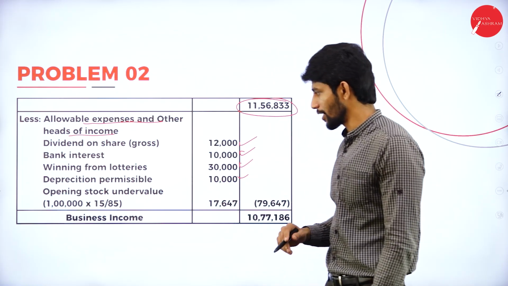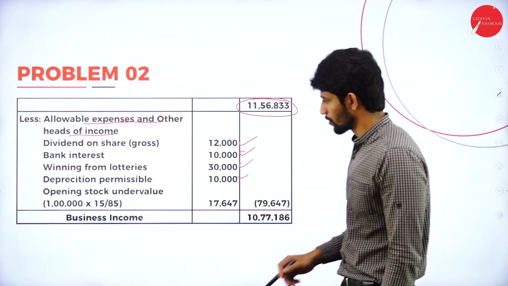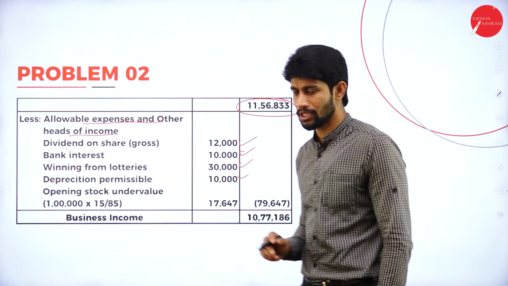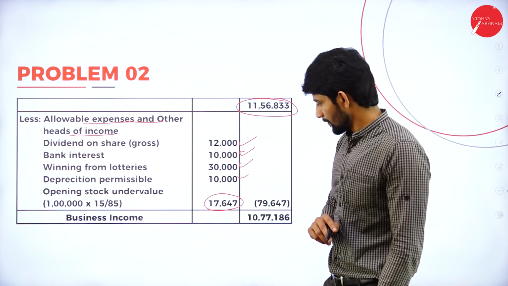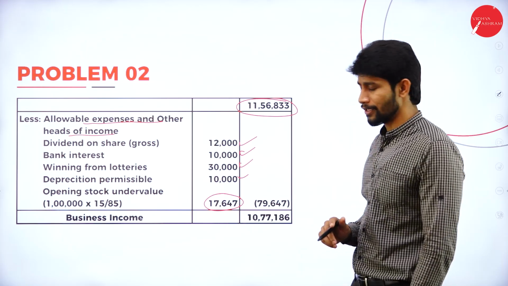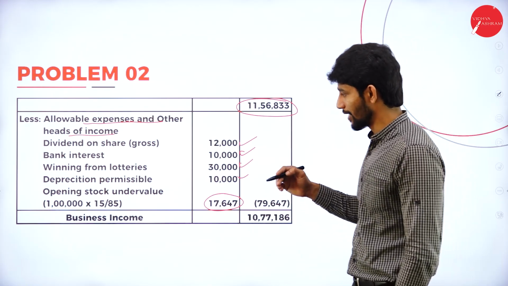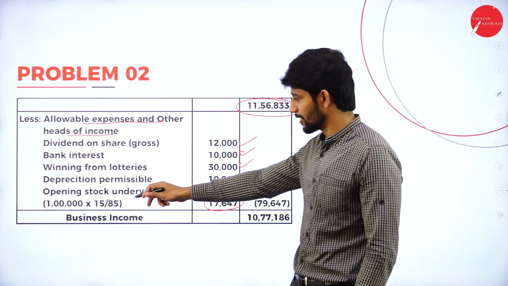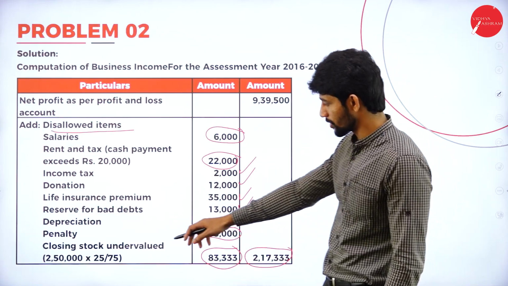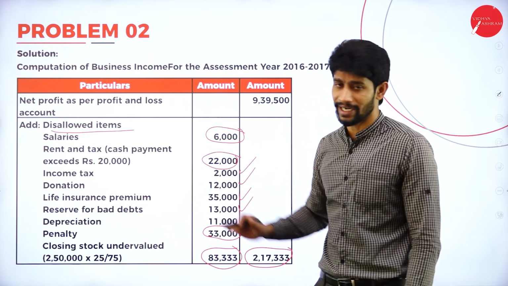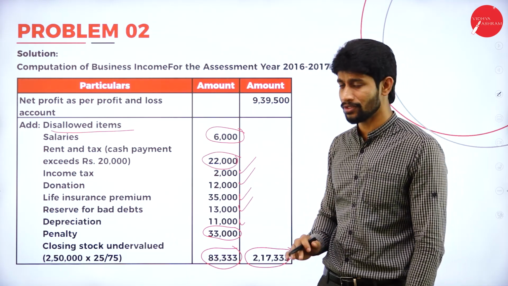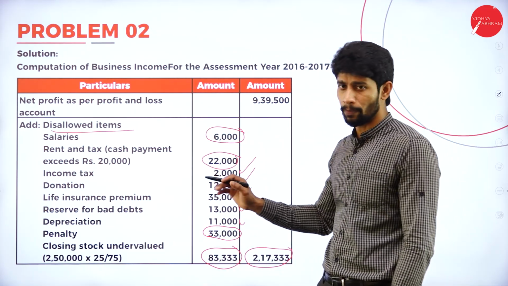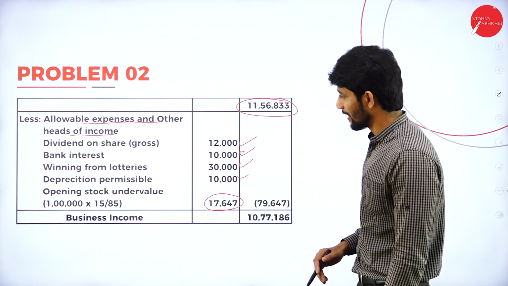Next, opening stock undervalued at 15%. So 1 lakh into 15% divided by 85, you will get 17,647. If the opening stock is undervalued, then you deduct it, and if the closing stock is undervalued, then you add it.